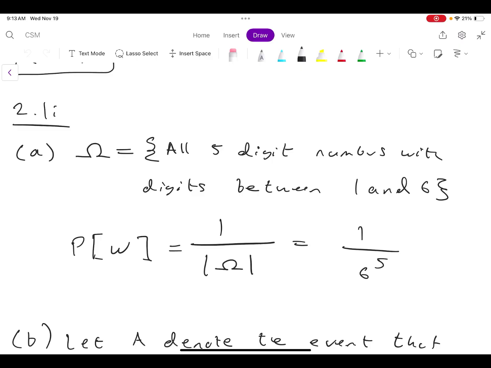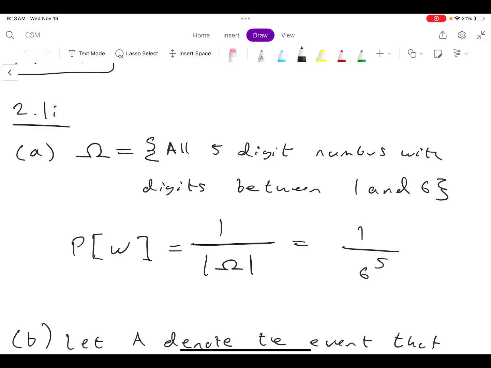So we're asked to define a probability space, which means we need to do two things. We first need to define an outcome space, and then the probability distribution of that outcome space. So for our outcome space, omega, that is just all 5-digit numbers with digits between 1 and 6. If you think about it, every player rolls 5 dice, and each roll can be a number between 1 through 6.